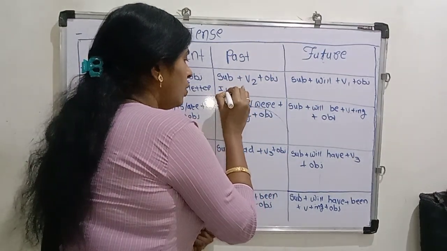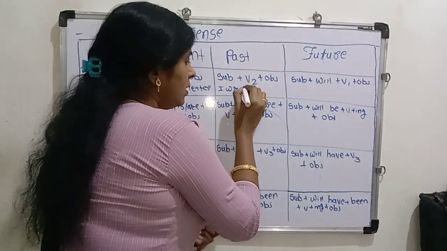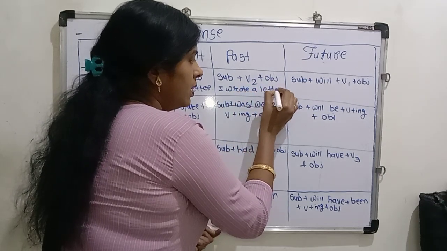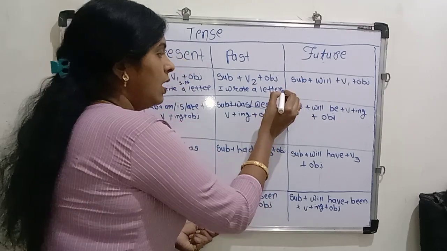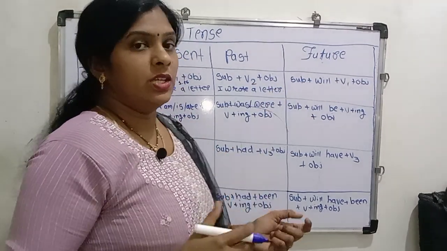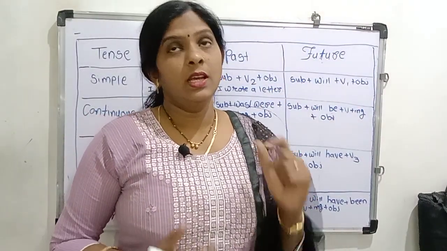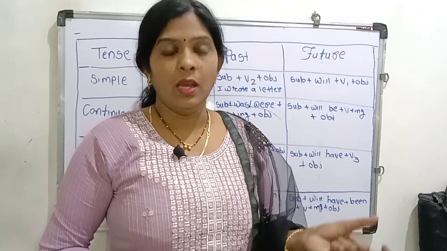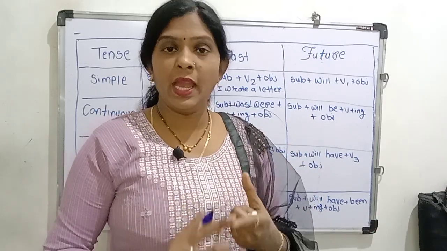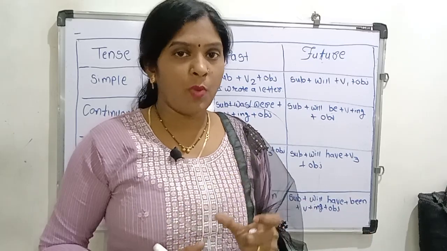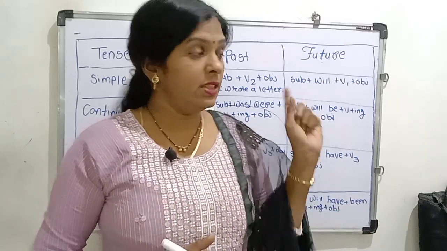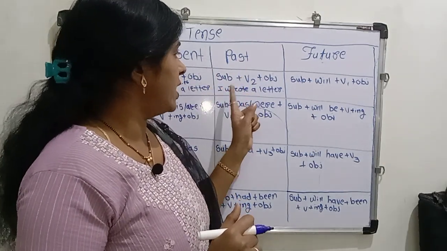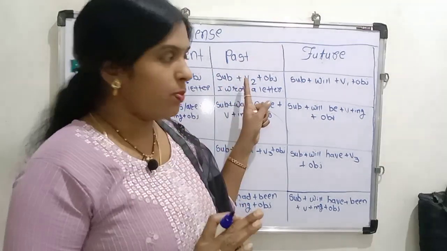I wrote a letter. She bought a car. She played cricket. Played is the second form. In the simple past tense we use the verb in the second form.